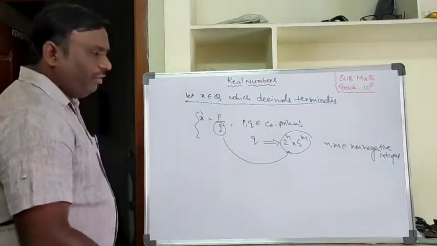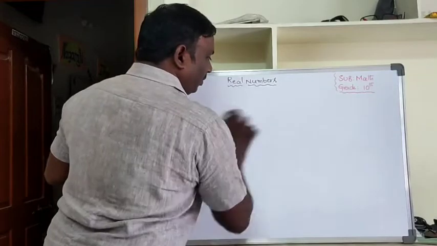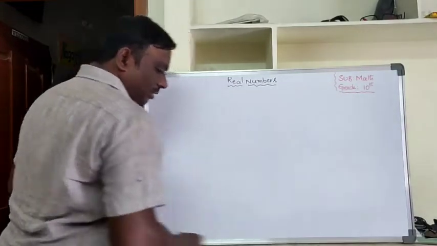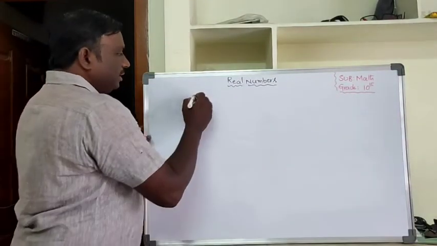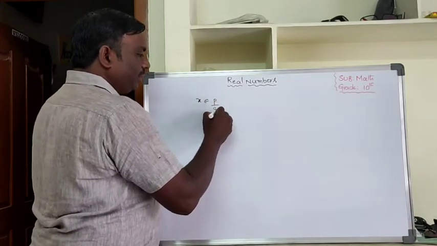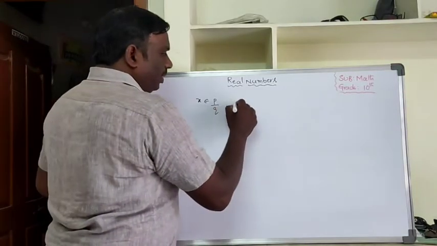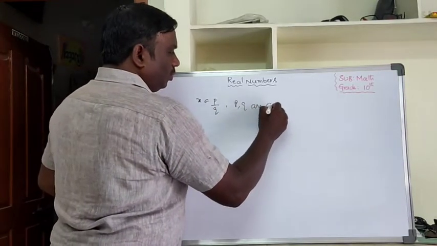And what about 1.5? Theorem 1.5 says x is a rational number which can be written in the form of p by q, where p, q are co-primes.